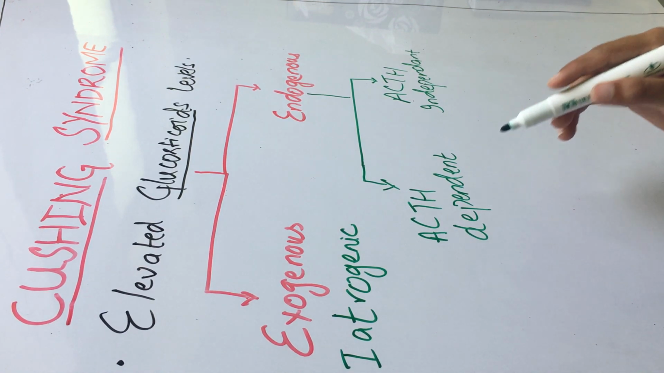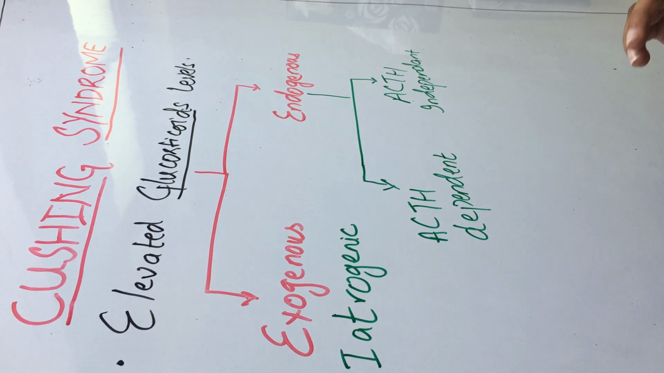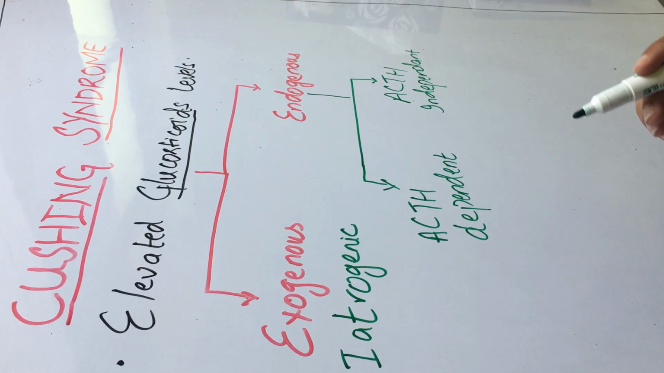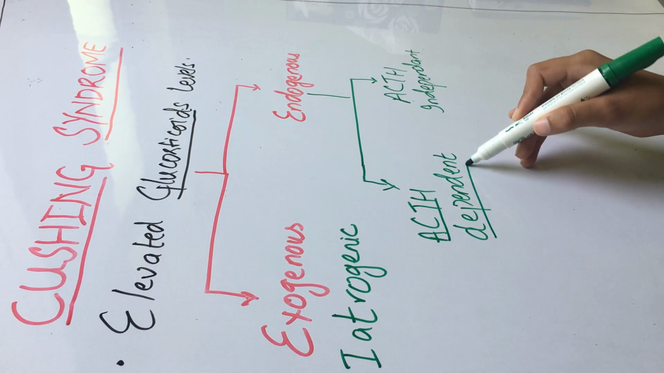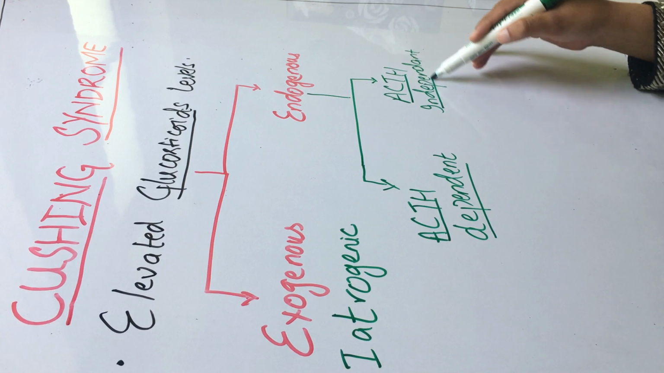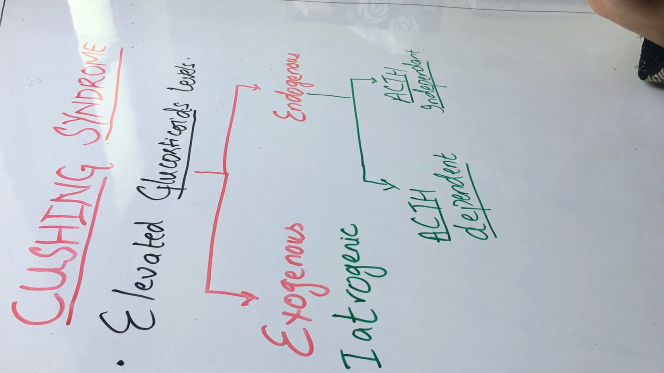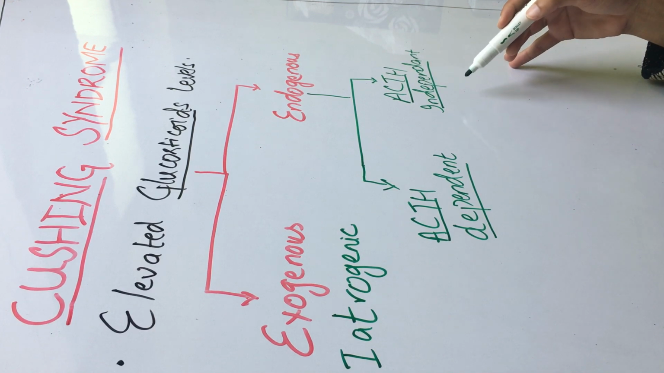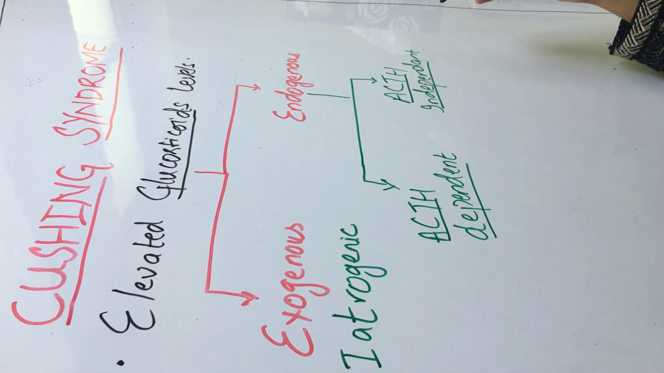In ACTH dependent, there could be a pituitary tumor which is excessively producing ACTH, and in response to that ACTH, your adrenal glands are excessively secreting glucocorticoids. That is called ACTH dependent, because the level of ACTH is raised. That's why the glucocorticoids are excessively secreted. While the second is ACTH independent. In this case, there's no role of ACTH. Instead, in the adrenal gland there is a tumor which is excessively producing glucocorticoids. In that case, the level of ACTH in your body would be decreased due to negative feedback inhibition.